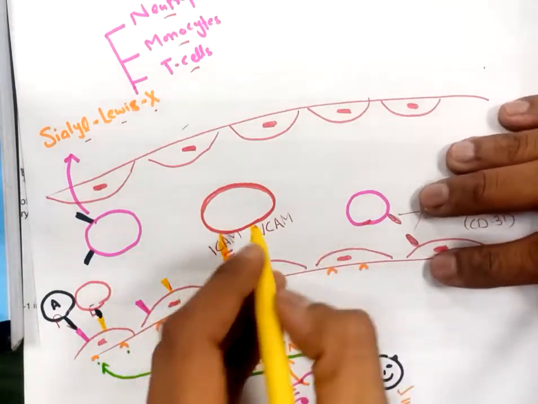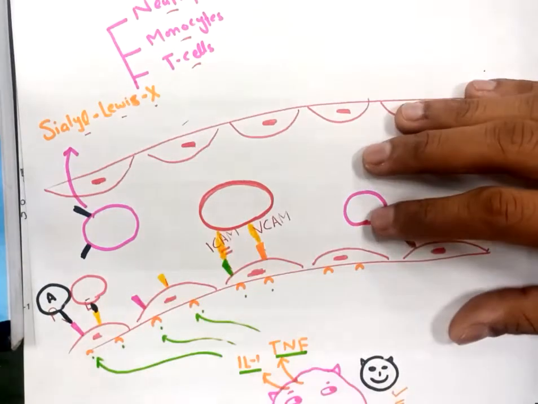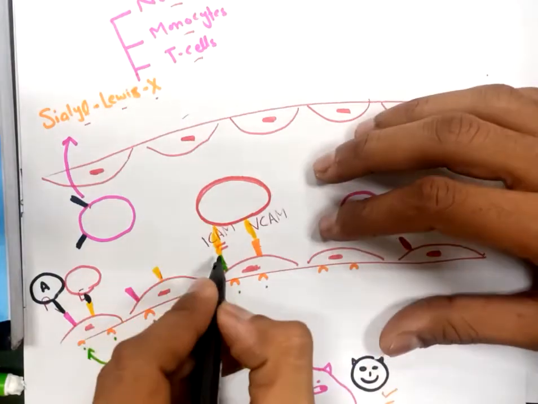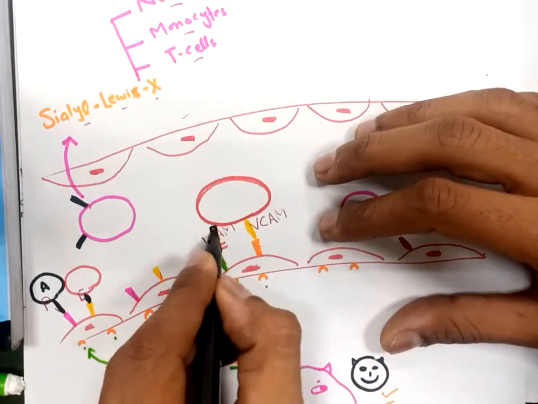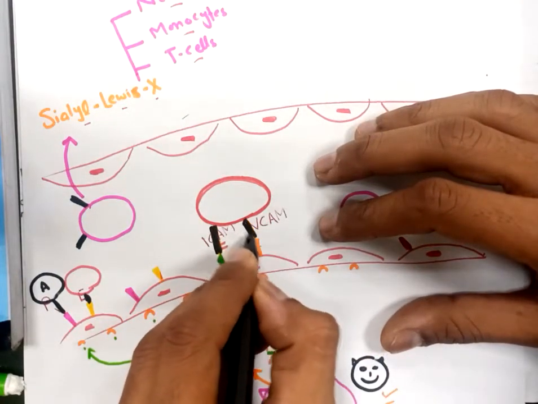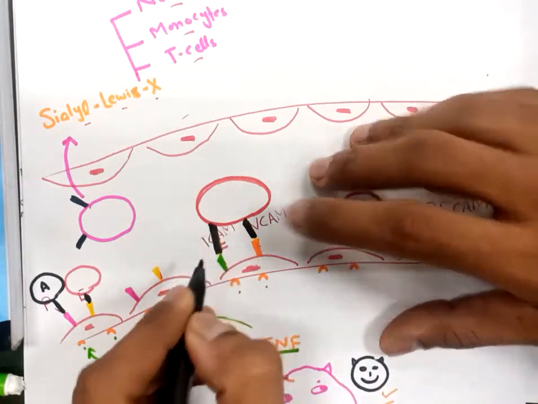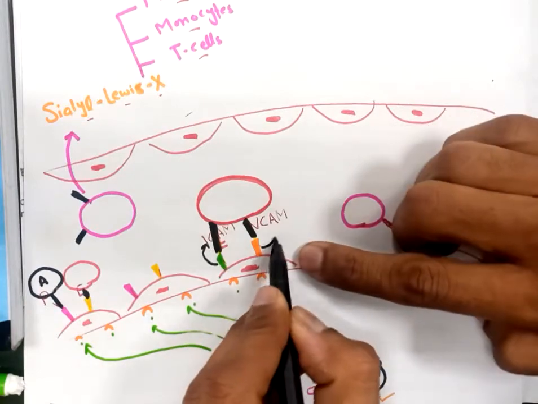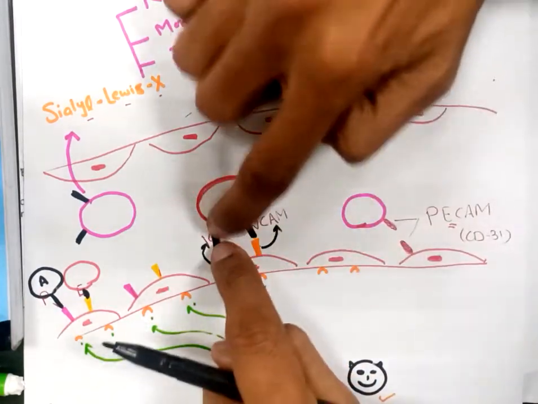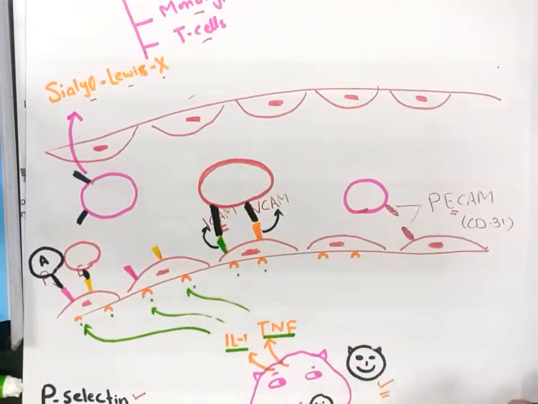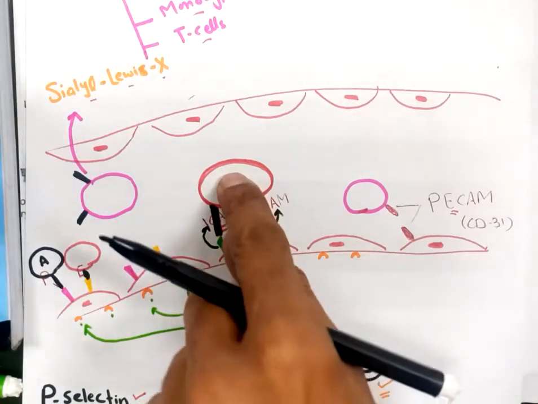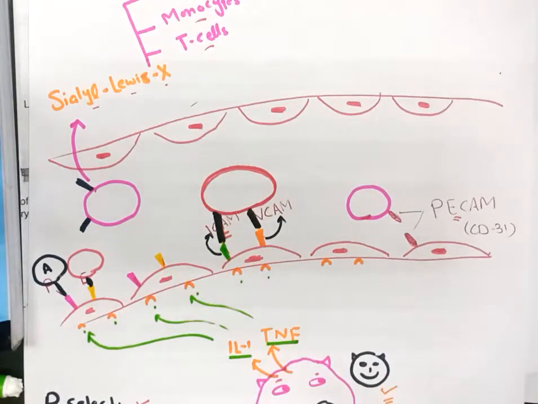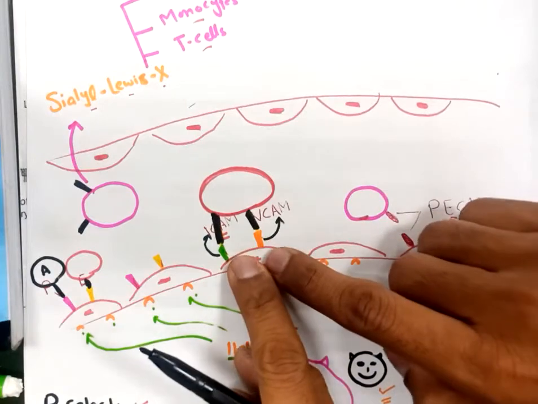These integrin molecules, let me make them with black, are also present. Now these are the integrin molecules, and they will attach with this ICAM and this VCAM molecule. Now this interaction will make this white blood cell, this neutrophil or monocyte, adhesive. It will stick to these endothelial cells now.